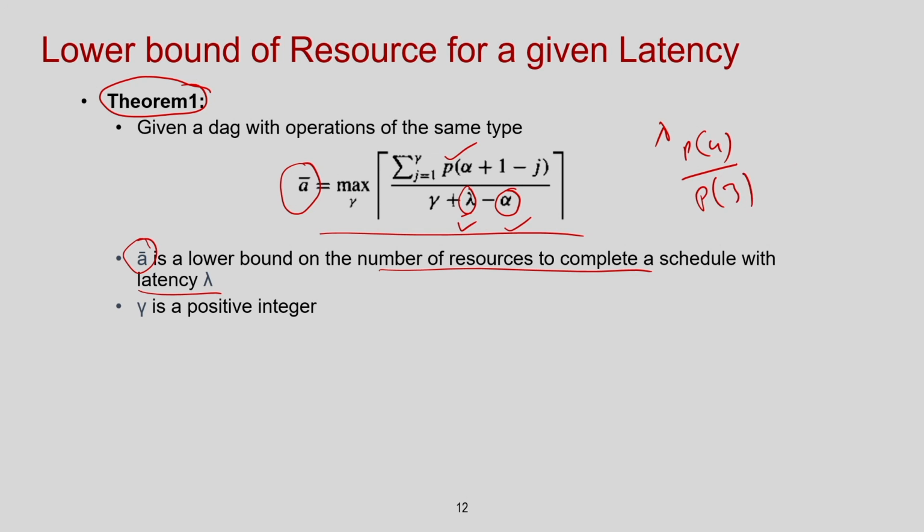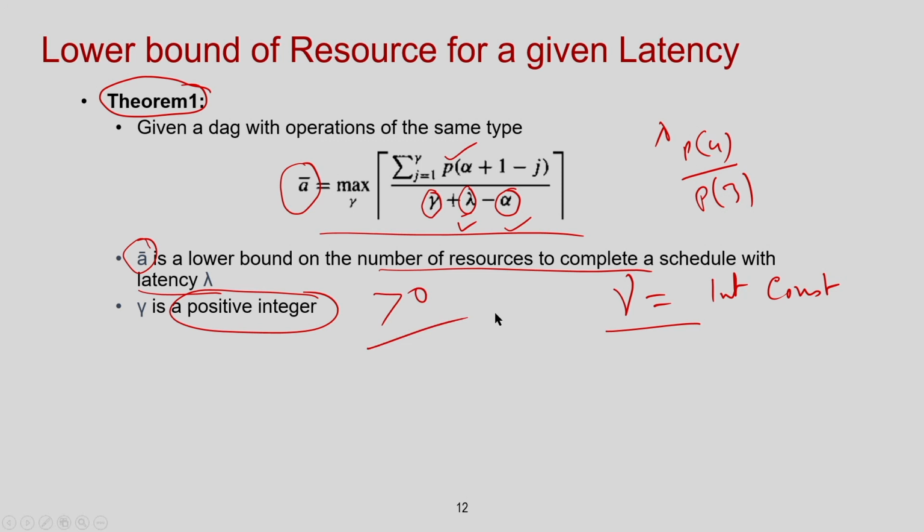All of these are known to me. The only thing not known is gamma. This gamma is some integer constant, it can be any integer value. Gamma is a positive integer greater than 0.